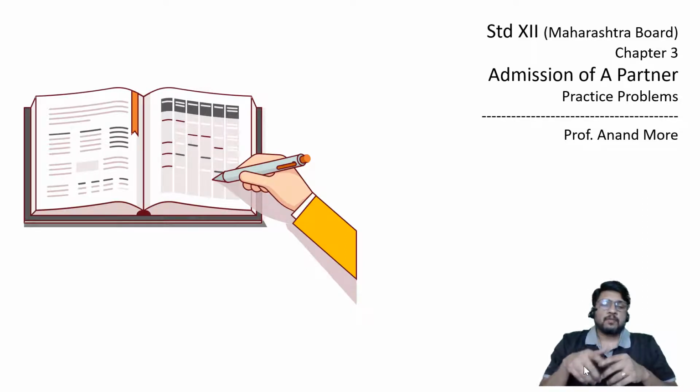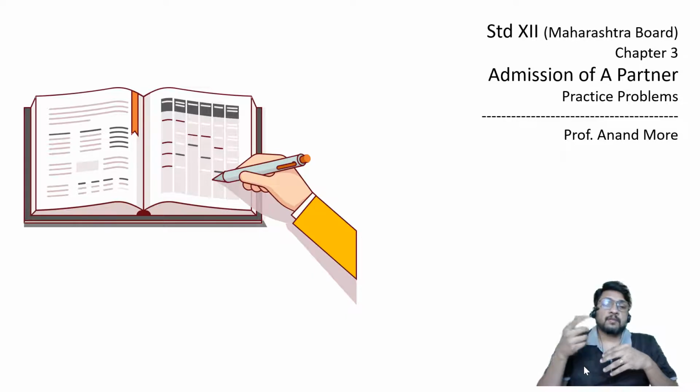We have considered a lot of different adjustments: only journal and balance sheet, only ledger, only one or two ledgers, multiple ledgers, adjustment of capital account based on total capital of the firm, adjustment of capital account based on new partner's capital, and adjustment to be done in cash account, adjustment of capital on the basis of new partner's capital, adjustment to be done in loan account, or adjustment to be done in current account. All these adjustments we have completed.